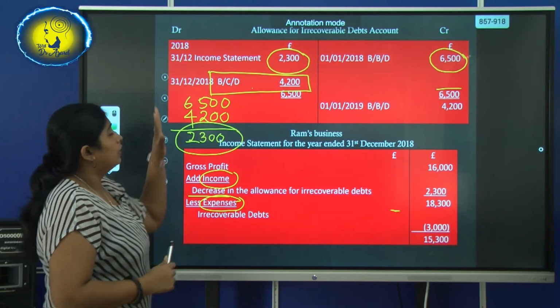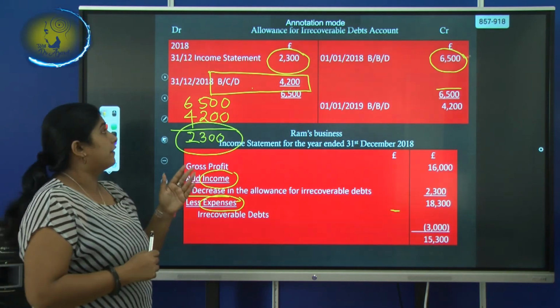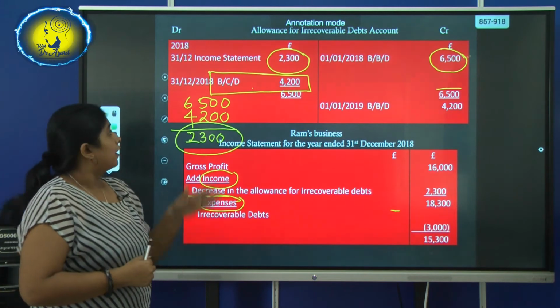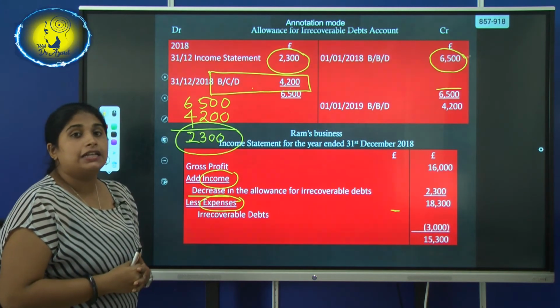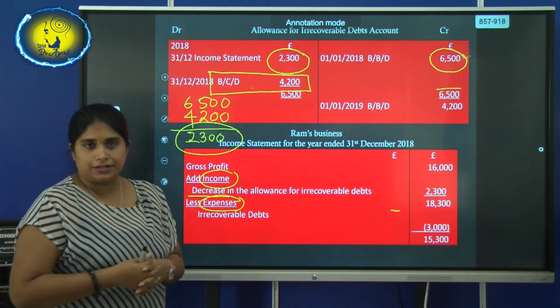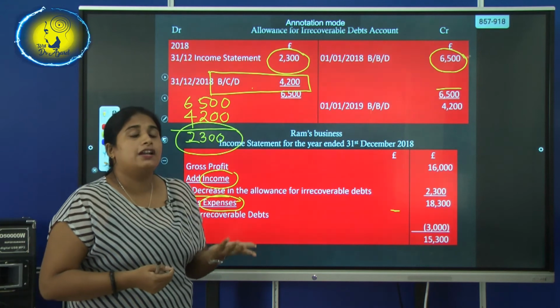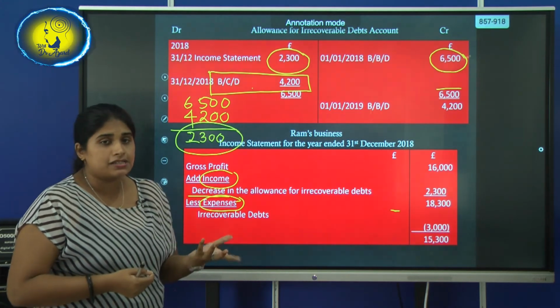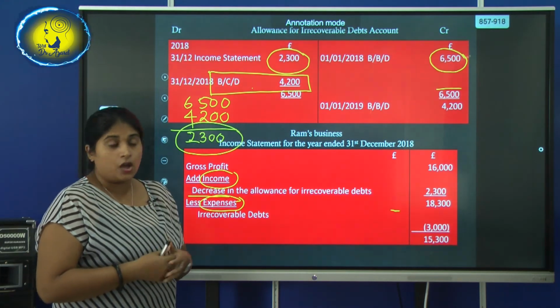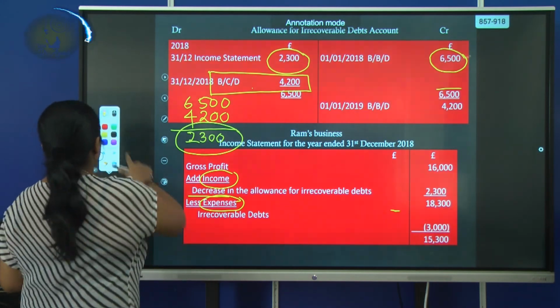Okay, children. So from 2016 to 2017 there was an increase. In 2018 there was a decrease. So remember, when you allocate the allowance for irrecoverable debts, there can be an increase or a decrease. Always when the allowance for irrecoverable debts increases, it's treated as an expense. When it decreases, it will be treated as an income.